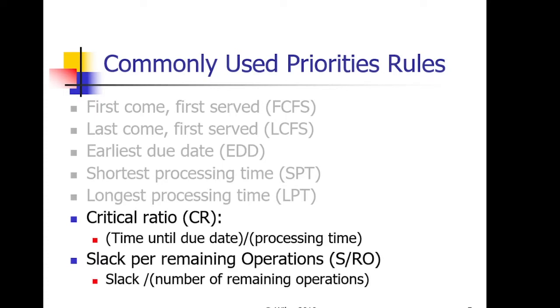There are also other crucial ratios like critical ratio (CR), in which time until the due date is divided by processing time. If the critical ratio is greater than 1, we have ample time at hand, and that should not be our priority. If it is exactly equal to 1, it is right on schedule, and we should start to complete it right away. But if the critical ratio is less than 1, then it means that we are already late for the task, and we need to put that in the highest priority and even work overtime to complete it. Then there is slack for remaining operations, slack divided by operations, in which we compute the slack time we have for the overall batch, and then we divide by the number of operations that are remaining.